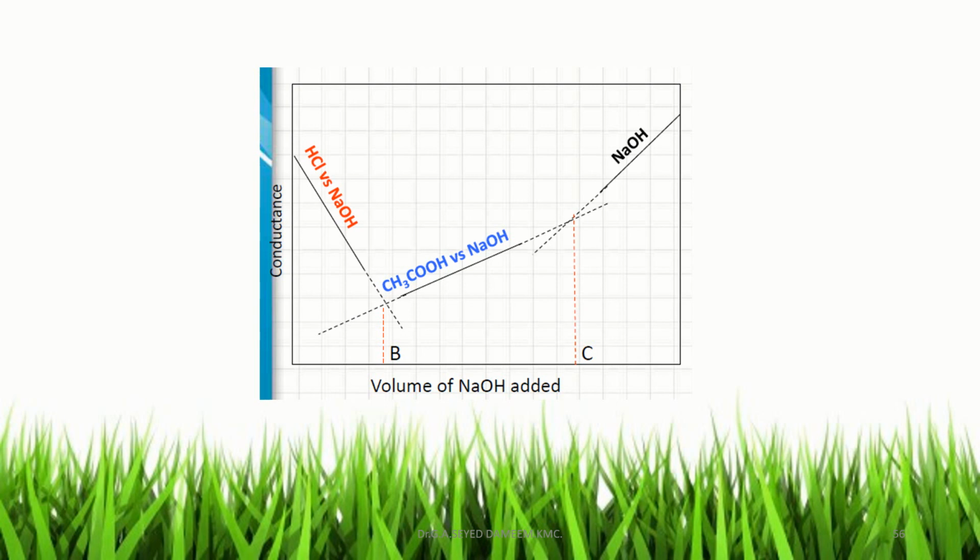Here the first straight line is due to the reaction of HCl with sodium hydroxide. The second straight line is due to the reaction of acetic acid with sodium hydroxide. And after complete neutralization of both HCl and acetic acid, on further addition of sodium hydroxide, due to the increase of OH minus, the conductance value increases. So here B is the first endpoint and C is the second endpoint.